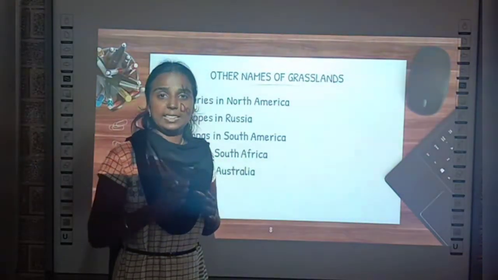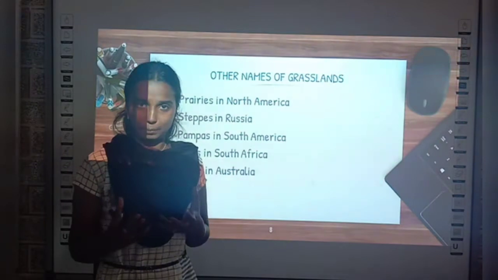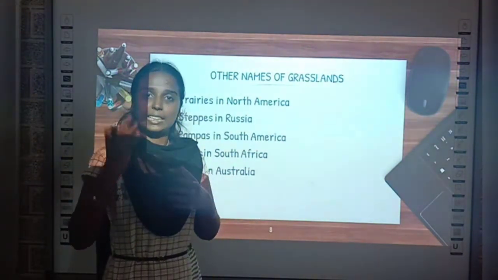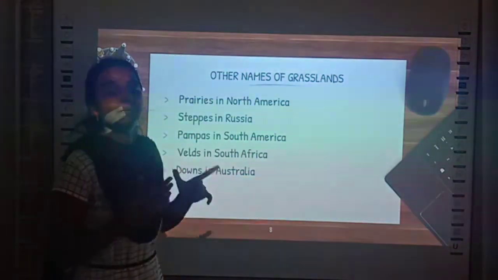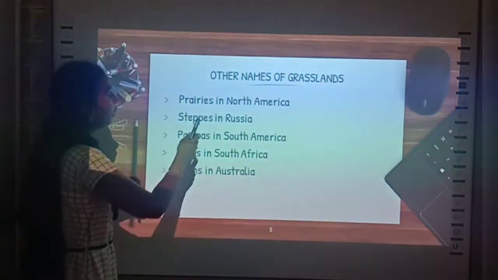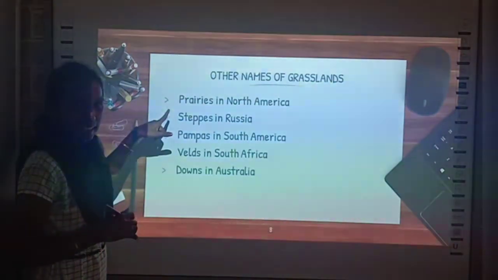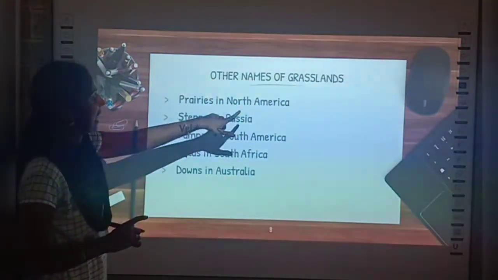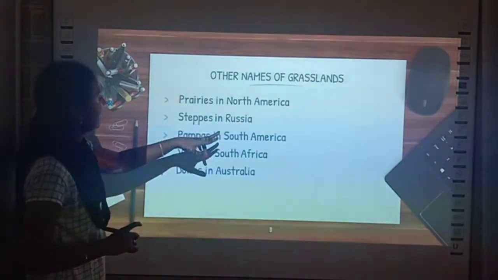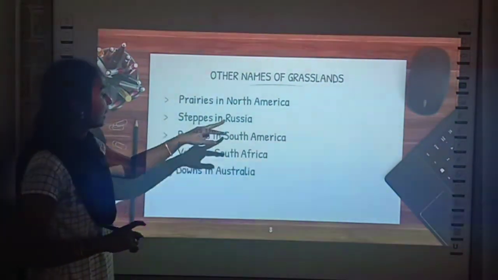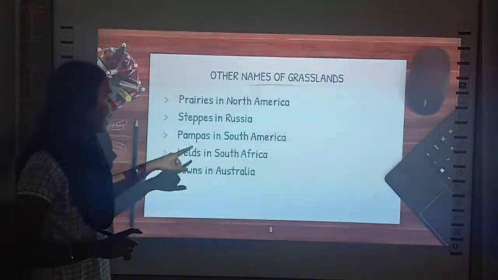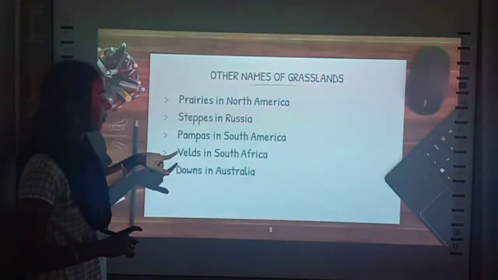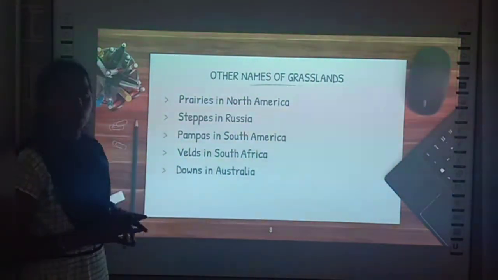In each and every region, grasslands will have a different name. If we move from one region to another, grasslands will have different names. So let us see what other names grasslands have. In North America, it is known as prairies. In Russia it is known as steppes. In South America it is known as pampas, in South Africa it is known as vales, and in Australia it is known as downs.